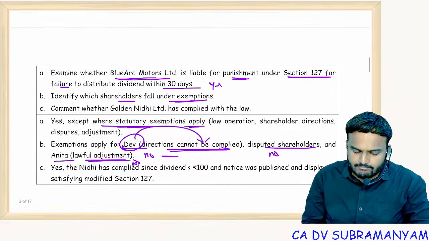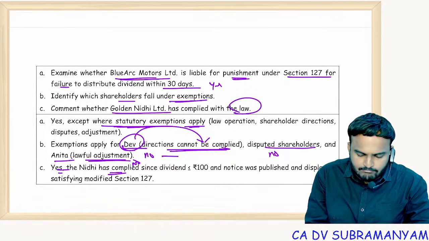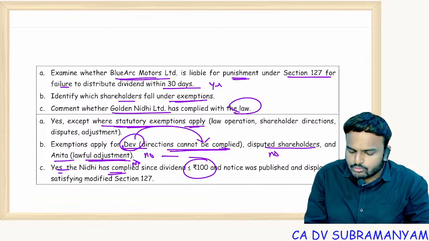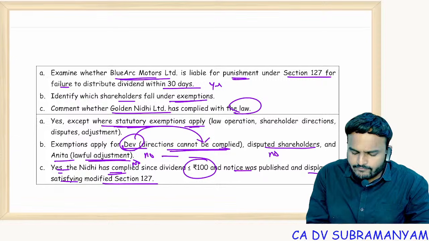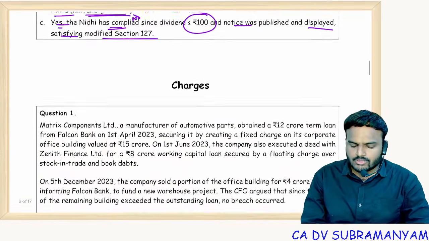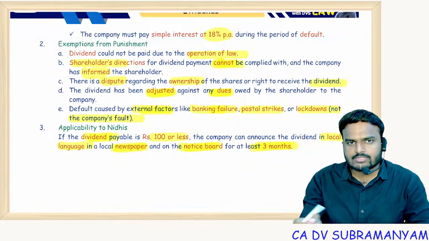And for Nidhi company, comment whether Golden Nidhi company has complied with the law. Yes, Nidhi has complied since dividend is up to 100 rupees. Notice was published and displayed satisfying the modified section 127. So with this, dividends related exceptional areas revision completed.